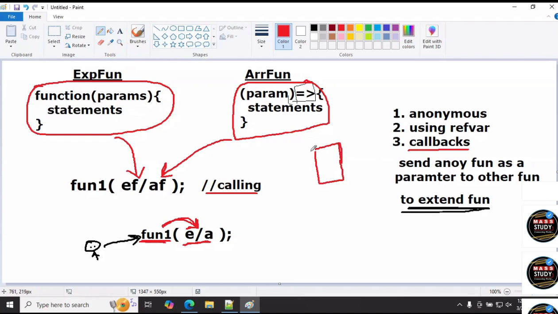Otherwise, this is your train example: the loco, and these are the compartments. Whenever the loco is moving, the compartments also move. How much time the loco is traveling, that much time the compartments are also traveling. So this is the existing function and this is the anonymous function. It's dependent on the loco. You don't need to push the compartments separately. If you drive the loco, it is responsible for the 15 compartments. You just focus on driving the loco, and the loco pulls the 15 compartments. So callbacks work like that.